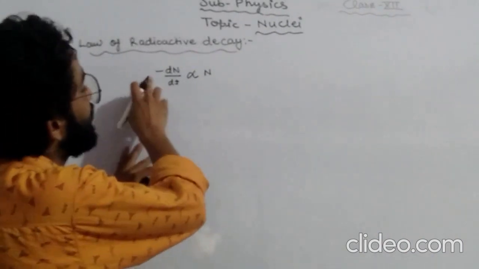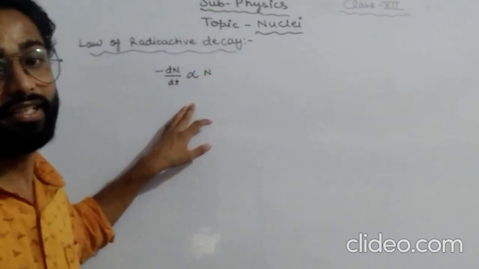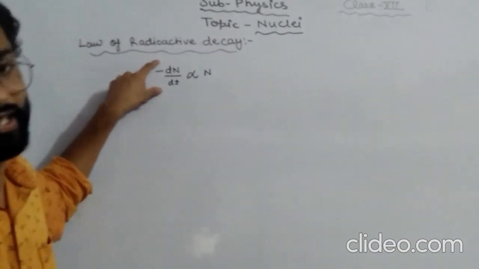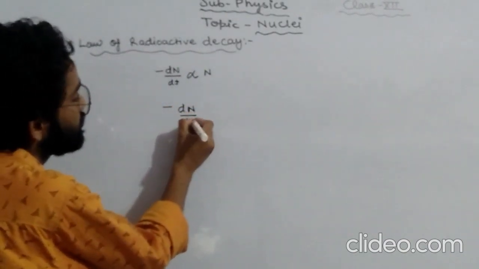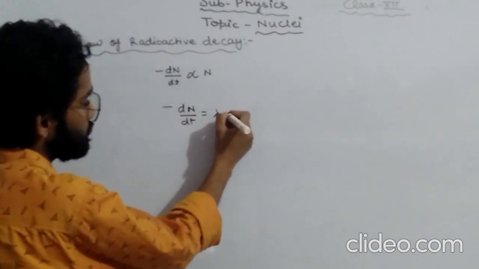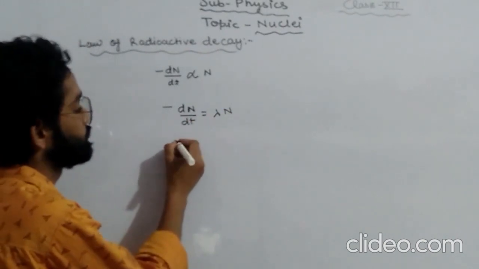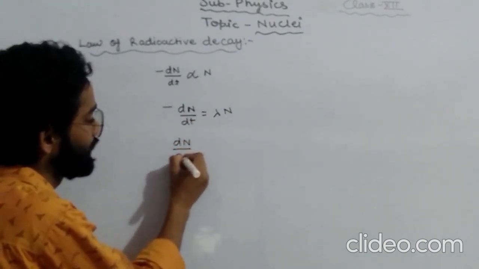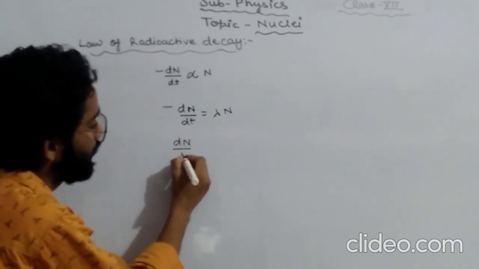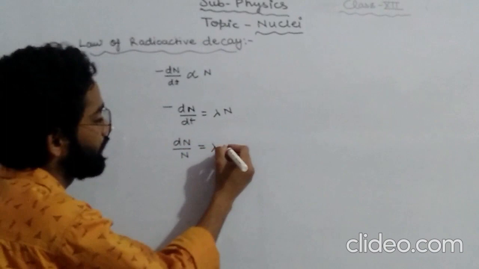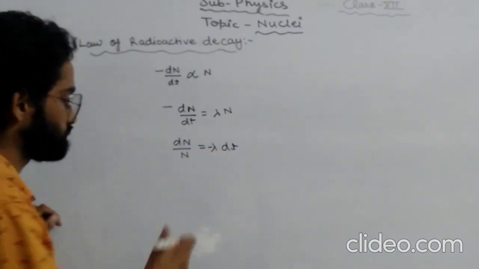So this is written as minus dN by dt. The minus sign is there just because it is decaying, that means it is disintegrating itself. It can be written as minus dN by dt equals lambda N, and this can be written as dN by N equals minus lambda dt, with the negative sign taken to this side.